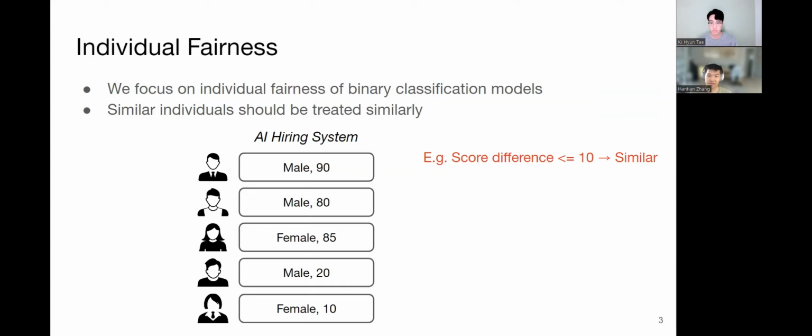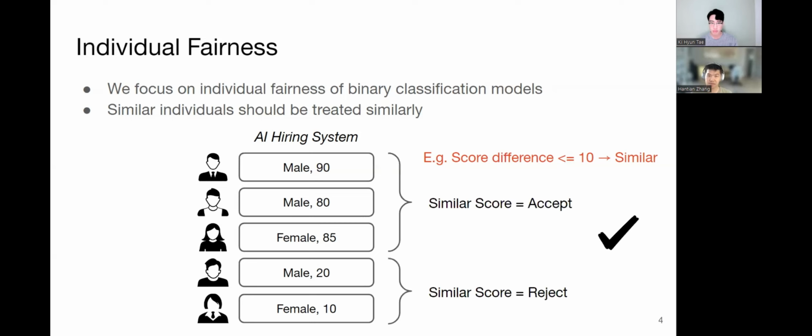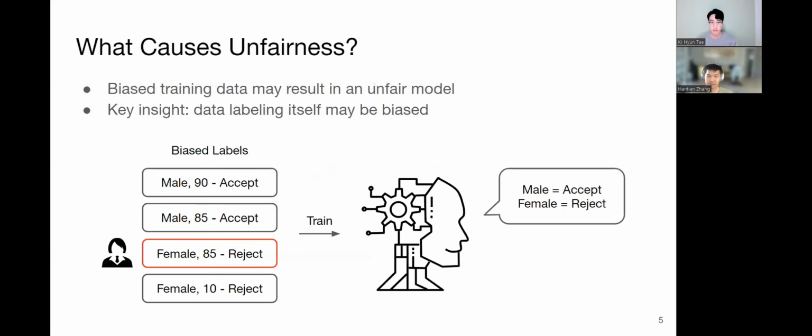Now, let's look at the following example. Assume we have the following resumes to train an AI recruiting model. Each resume has two features, gender and score. Now we define that if the score difference is at most 10, then we think the two resumes are similar and should get the same result. If the algorithm decides to hire the first 3 people and reject the last 2 people, similar people are accepted or rejected at the same time, then this classifier is individually fair.